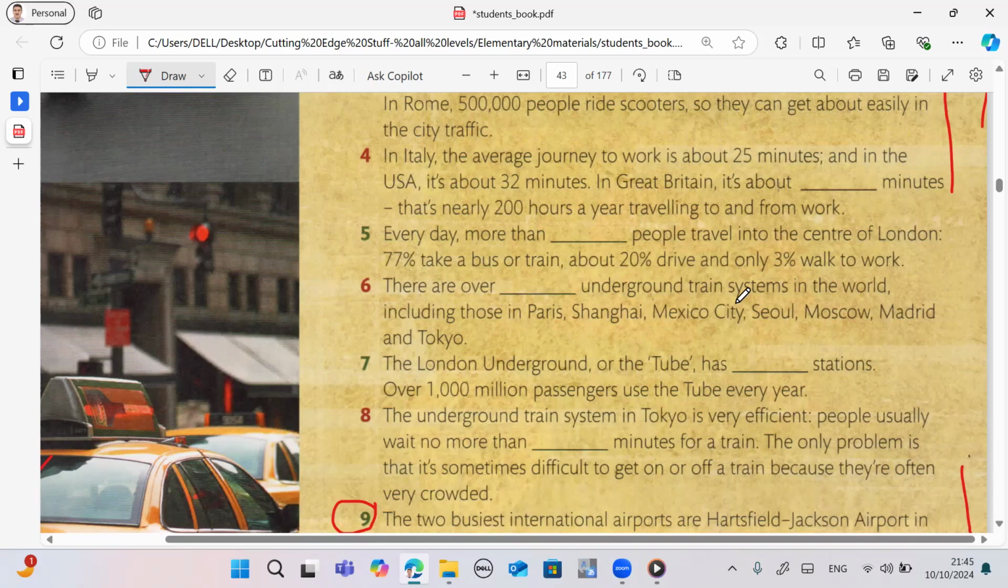7. The London Underground, or the Tube, has 270 stations. Over 1,000 million passengers use the Tube every year. 8. The underground train system in Tokyo is very efficient. People usually wait no more than 5 minutes for a train. The only problem is that it's sometimes difficult to get on or off a train because they're often very crowded.